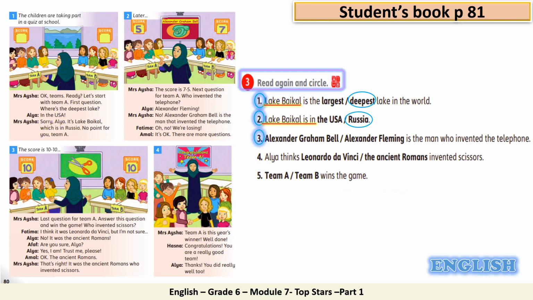Number 3. Can I have a volunteer here? So, Alexander Graham Bell or Alexander Fleming is the man who invented the telephone. What is the keyword here? Very good. The man who invented the telephone. Where could you find this sentence?